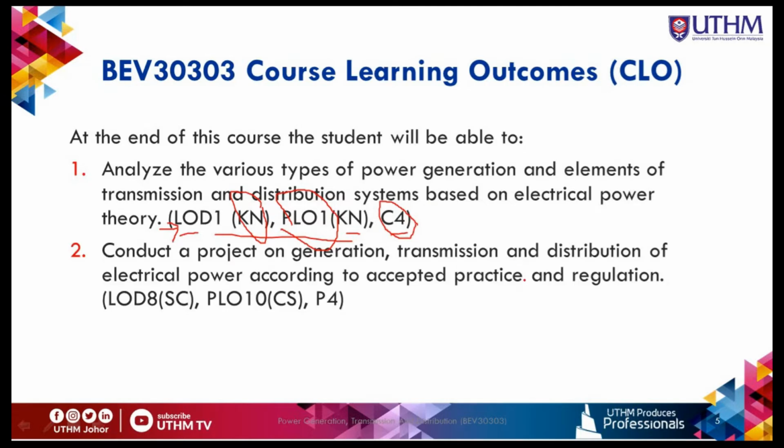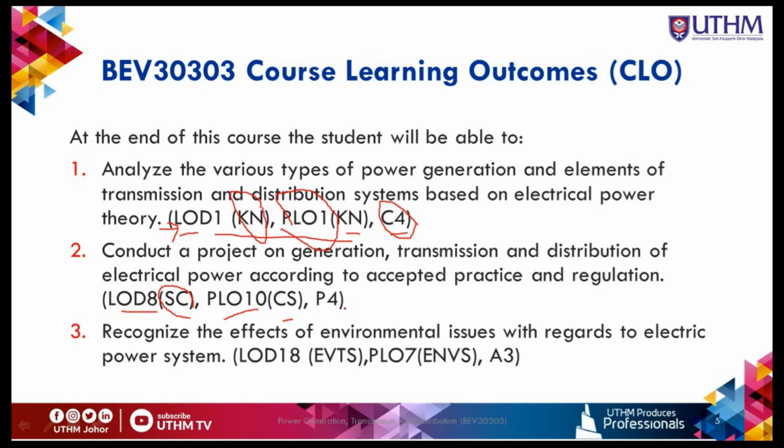And then the second CLO is to conduct a project on generation, transmission and distribution of electrical power according to accepted practice and regulation. So we map CLO2 with LOD 8, which is SC, social skills, and PLO 10, communication skills, and the learning taxonomy is psychomotor level 4.